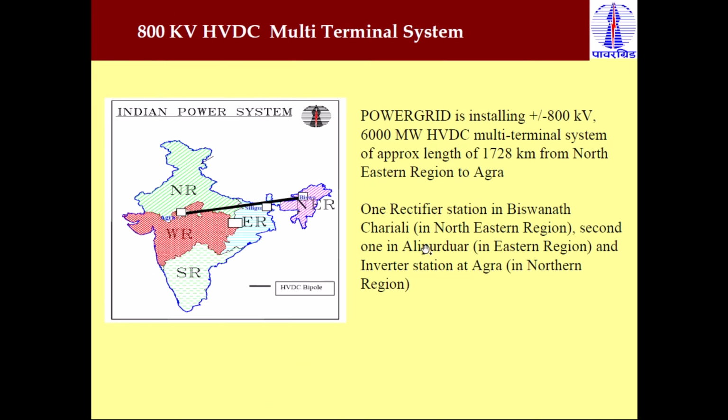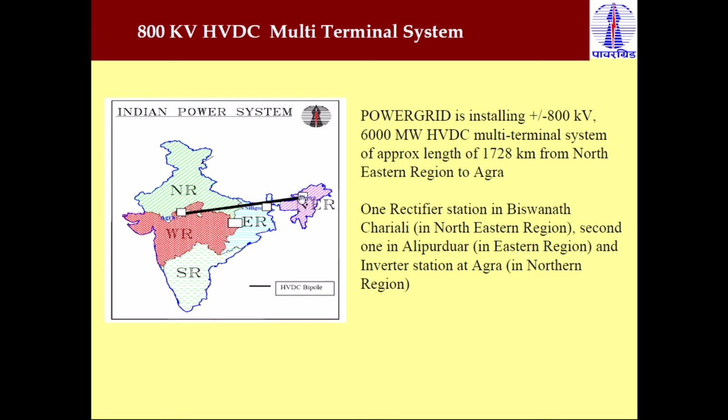Let's see where the power is generated and where it is provided. This is plus or minus 800 kV, which means it is a bipole HVDC system, and the maximum capacity of this HVDC system is 6000 megawatt. The approximate length is 1728 kilometers from the northeast region to Agra. You can also see in this map, this is the northeast region.